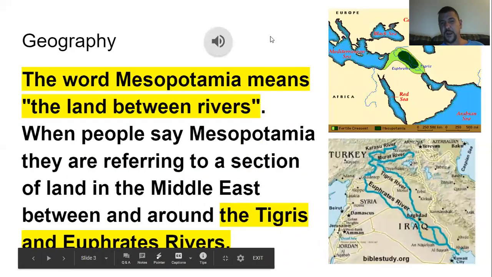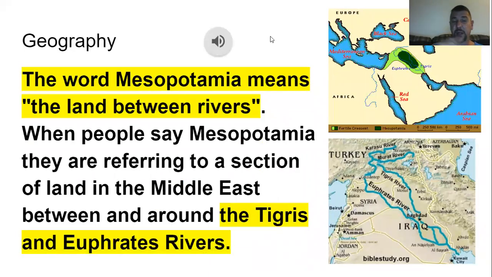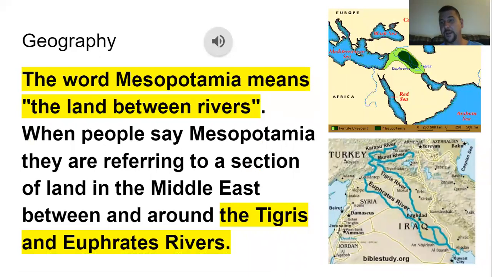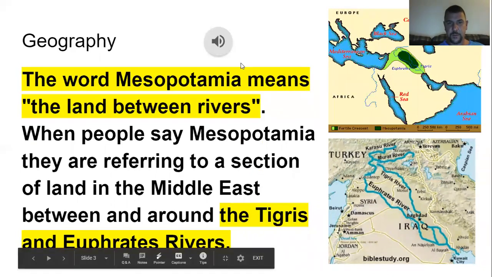All right, a little bit about the geography of Mesopotamia. Mesopotamia means the land between rivers. If you look right here, these are two rivers: the Euphrates River and the Tigris River. The land in between them was Mesopotamia. It was really good for farming because they could gather water from those two rivers to irrigate their farms and crops. That's what Mesopotamia means, the land between two rivers, the Euphrates and the Tigris.